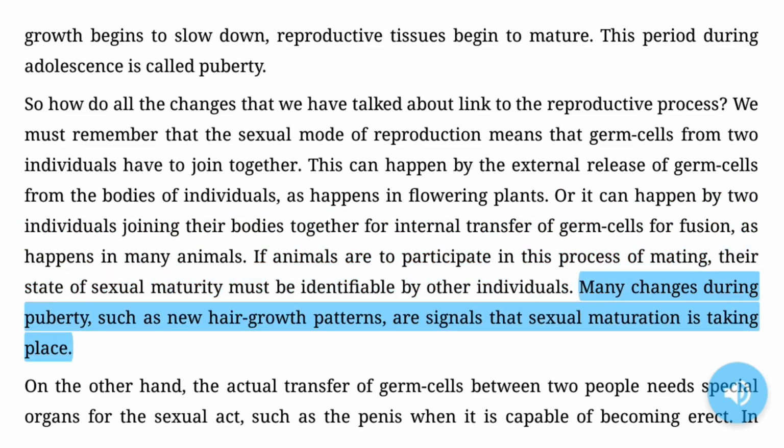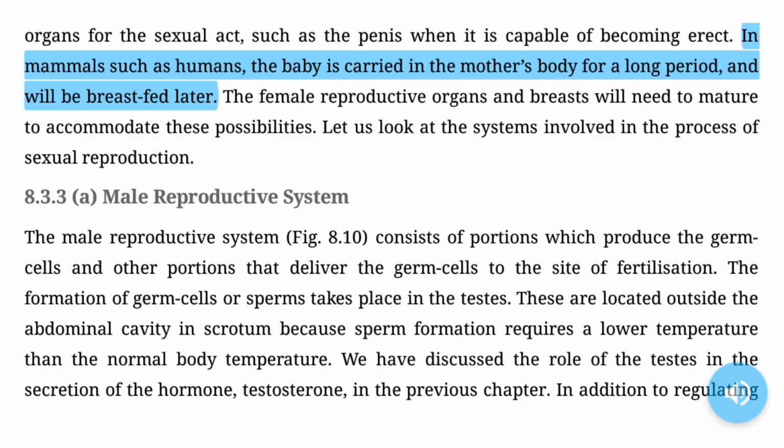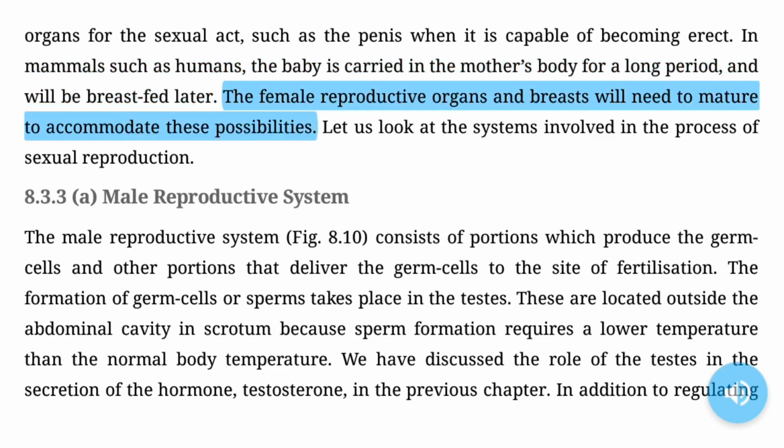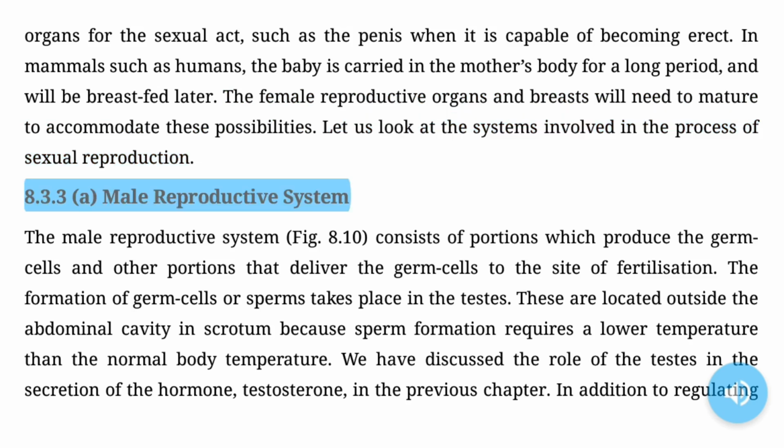Many changes during puberty, such as new hair growth patterns, are signals that sexual maturation is taking place. On the other hand, the actual transfer of germ cells between two people needs special organs for the sexual act, such as the penis when it is capable of becoming erect. In mammals, such as humans, the baby is carried in the mother's body for a long period, and will be breastfed later. The female reproductive organs and breasts will need to mature to accommodate these possibilities. Let us look at the systems involved in the process of sexual reproduction.